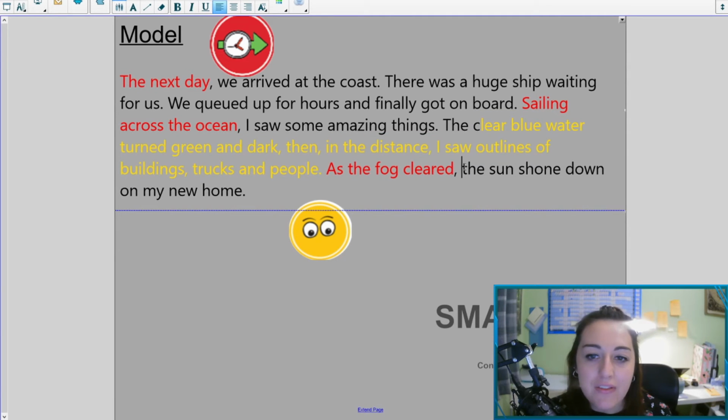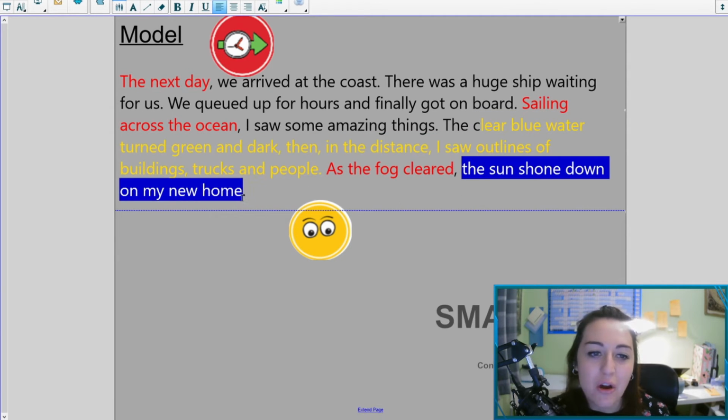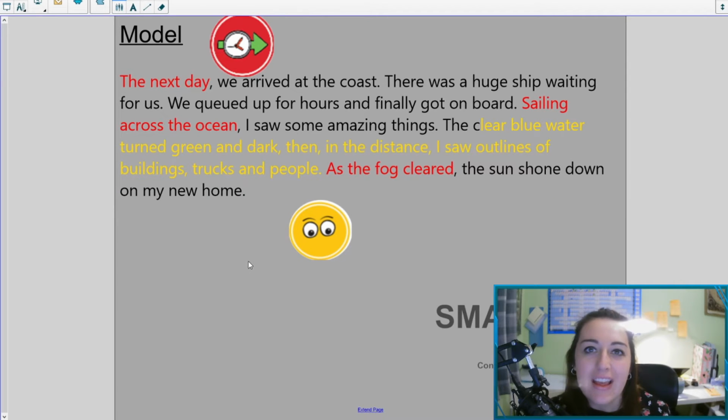And I wonder if anybody could mention in the comments what lens I have used at the very end here as well. The fog cleared, the sun shone down on my new home. Hopefully we'll be able to work out what that one is as well. Think about, we did a very, very similar thing yesterday, but when it was a sad moment.